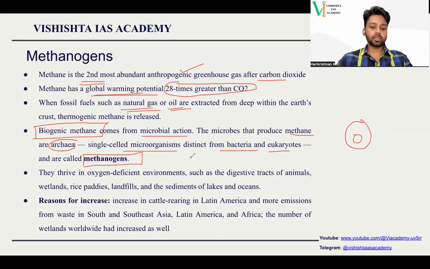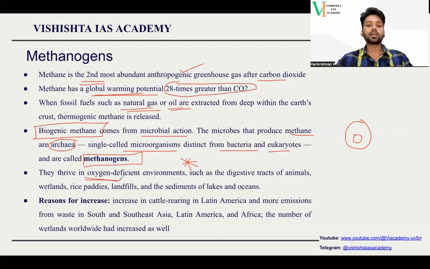Here, what is important for your examination? The term methanogen is important. Methanogens produce methane and they are generally archaea. In what kind of environment do they live? They live in an environment where oxygen is not present. Where is oxygen not present? When a land surface is filled with water, that means oxygen is not present. Completely filled with water, where very little oxygen is there.